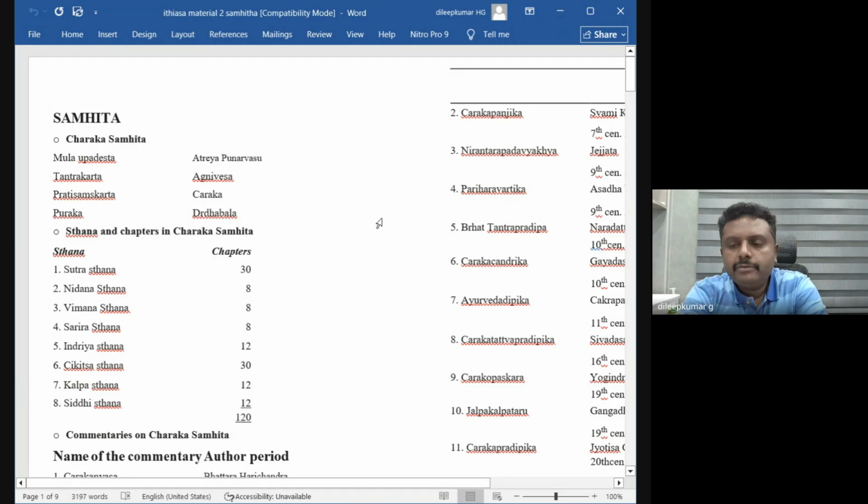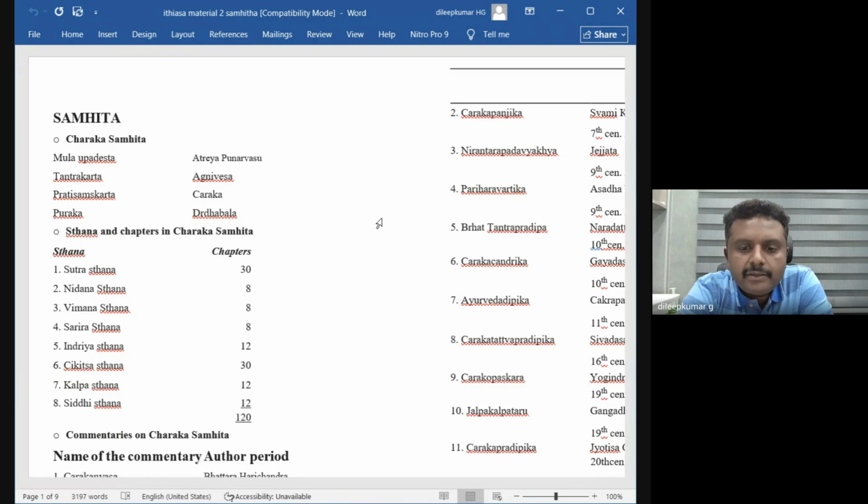So all of you open Charaka Samhita, Chikitsasthana, and go to the last shloka. In the last shloka they have written Agnivesha Krute Tantre Charaka Pratisamskrute. If it ends with this, there is no need to copy. If it ends with Drudabala Sampurite, that is the contribution of Drudabala.